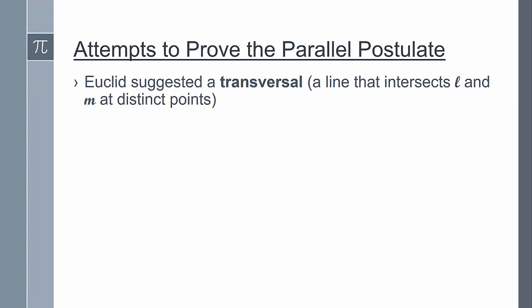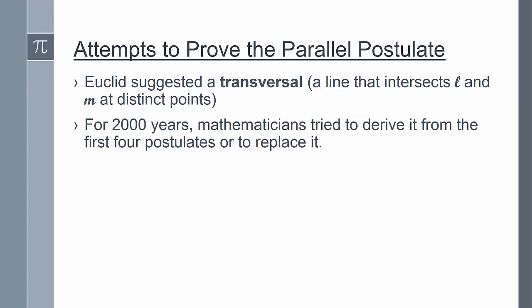So remember that axioms are supposed to be simple and intuitive statements that we believe to be true, that are clearly true without proof. But from the beginning, the parallel postulate was attacked as being not worthy of being called an unproved assumption.